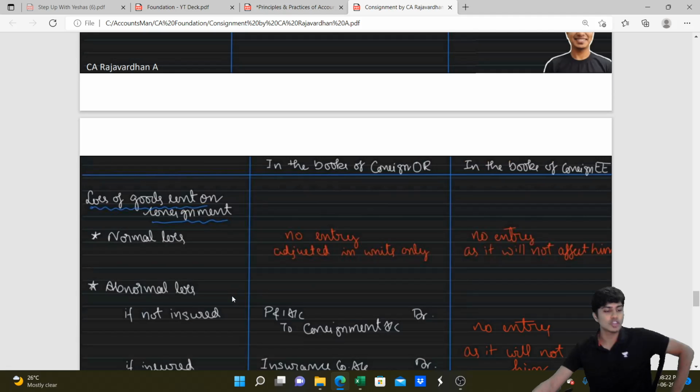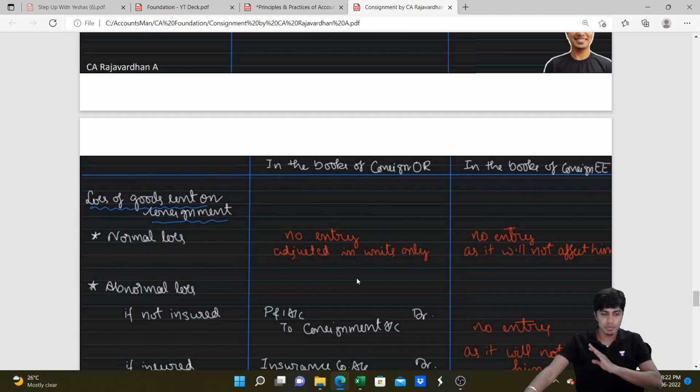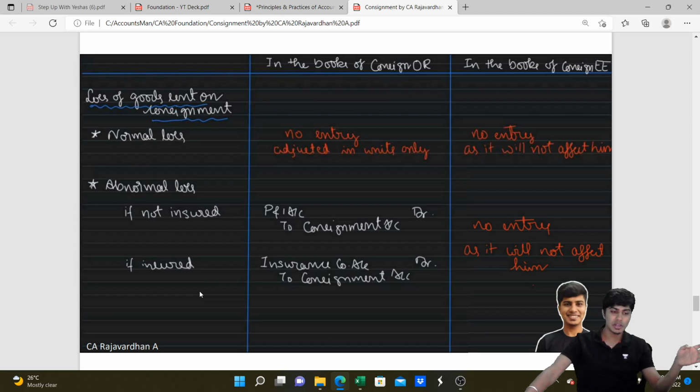Next up, loss of goods sent on consignment. Whenever the goods are sent on consignment and it is lost, for normal loss, both of us will not write an entry. For abnormal loss, if the goods are not insured, I will write P&L account debit to consignment account, because in the P&L account, this needs to be written on the debit side.